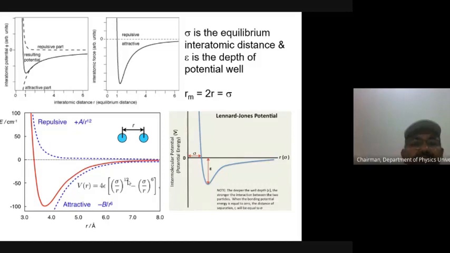So, when the energy is above this, what is the bonding energy? The difference of energy between the total energy of the system before and after bonding. When it is zero here, this means repulsion will start. When it is minimum, attraction will start.